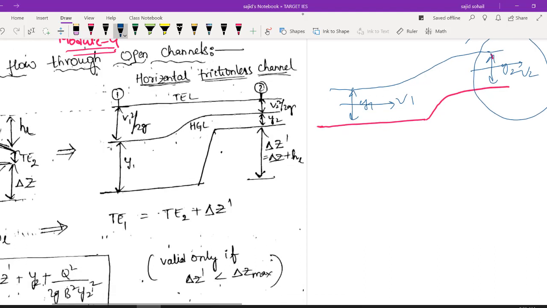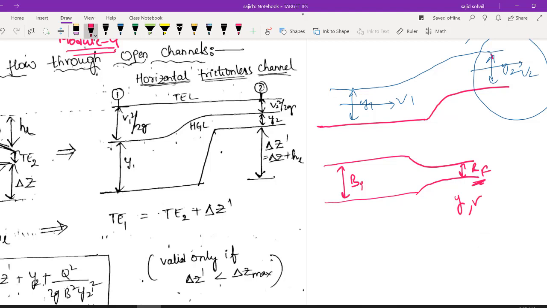Or there could be width contraction also, right? Let us say if you are seeing from the top, let us say this is your width of your channel. Okay, now there has been a width contraction. Let us say this is initial width and this is your final width or any intermediate width, it doesn't matter. So obviously your flow characteristics will again change, your y value, your depth of water, your velocity change. So how much is this value? How to get it? Obviously we need certain equations to analyze, right?